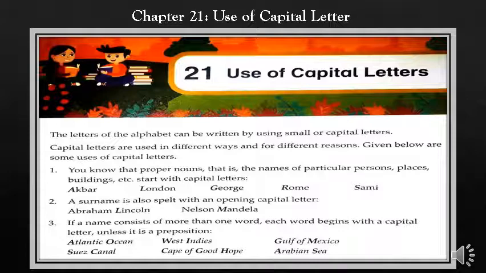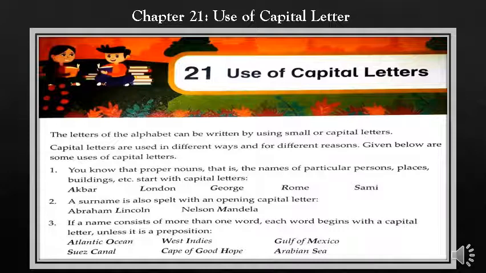Okay? Number three, if a name consists of more than one word, each word begins with a capital letter, unless it is a preposition. Students, if a name of a place or any other proper noun consists of more than one word, it starts with a capital letter.